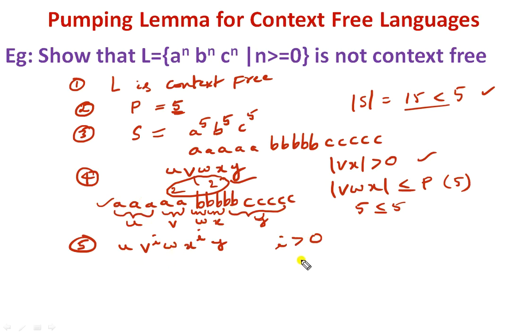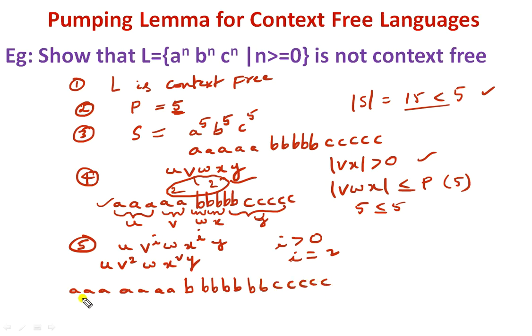Now substitute I equal to 2, then U, V square, W, X square, Y. What is U? A. What is V? A. V square means AA. Next W, 1 B, X square. BB, because 2 B's are X, so X square means 4 B's. Next Y, BB